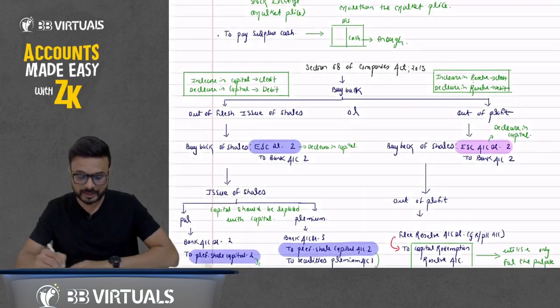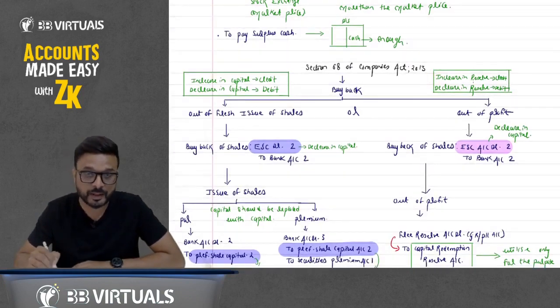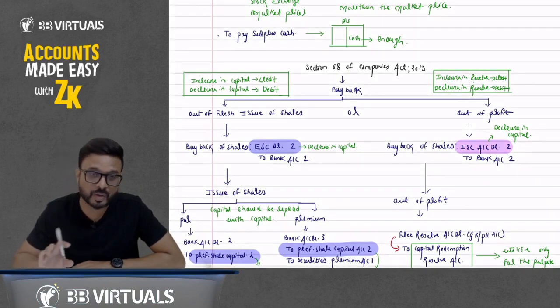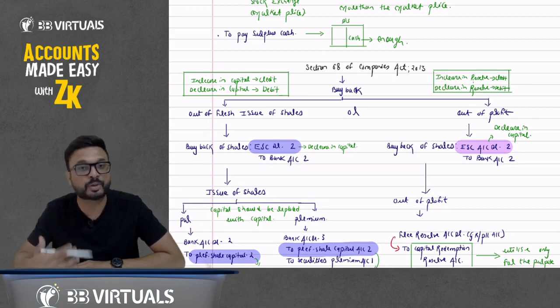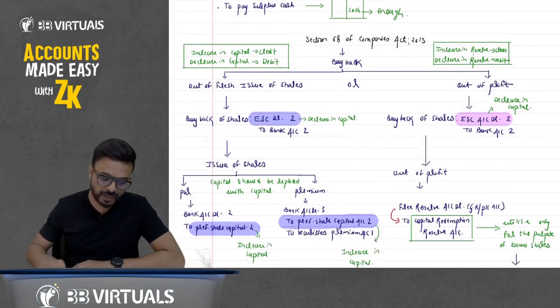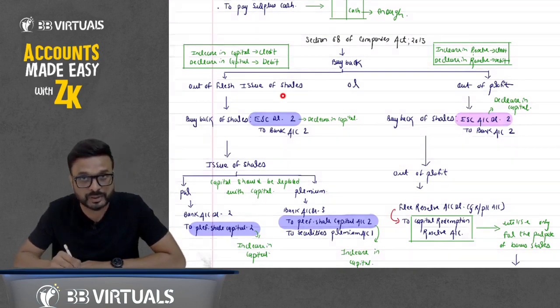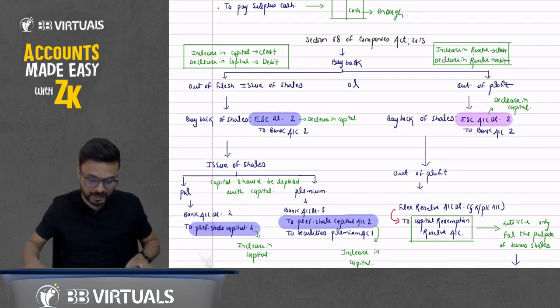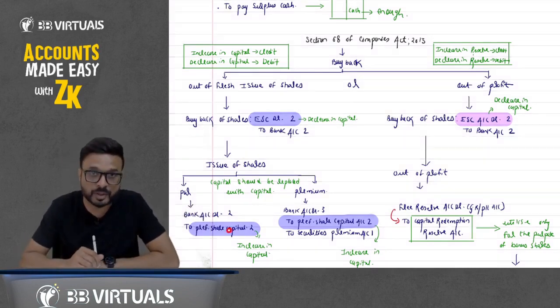Now, as per section 68 of the Companies Act 2013, we can do buyback out of a fresh issue of shares, and we can do it out of profit. Section 68 does not talk about the fund. It talks about the replacement of capital with capital. So if I say it is out of a fresh issue of shares, we decrease the capital by 2 crore. At the same time, we have to issue the shares in the market, so there should be an increase in the capital of rupees 2 crore.